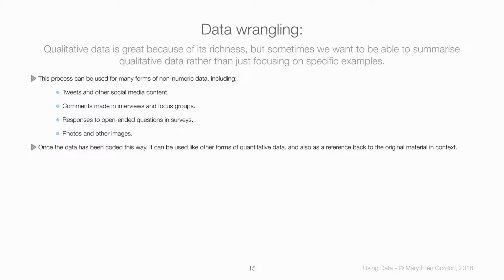And again, because those often don't involve a huge number of people, those are sometimes coded just by humans, but there's no reason why you couldn't code those by machine as well. We can use a similar approach for open-ended questions in surveys, and that is sometimes done by machines, but also by humans. We could also use a similar approach to categorize photos or other images. In fact, getting back to the CAPTCHA thing, that's exactly what you're doing when you have to do one of those CAPTCHAs and classify something as being a sign or not a sign, or a tree or not a tree.